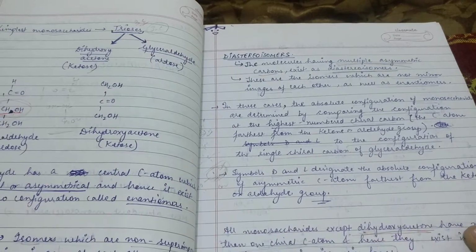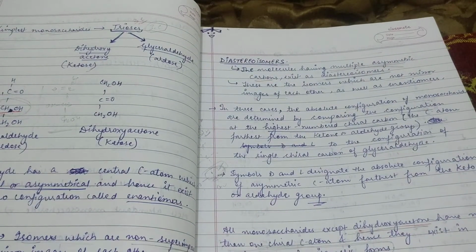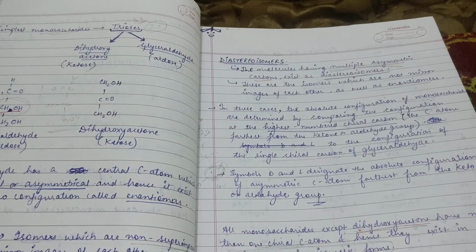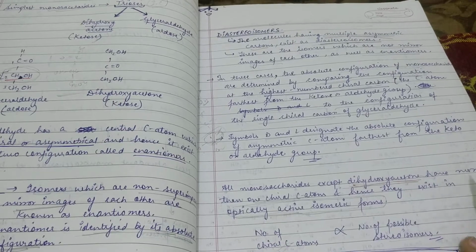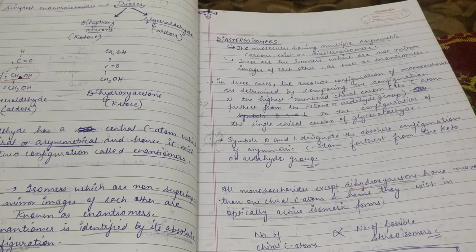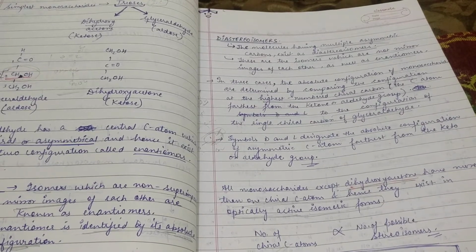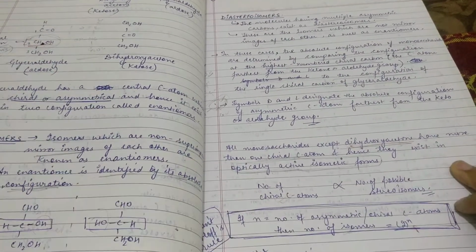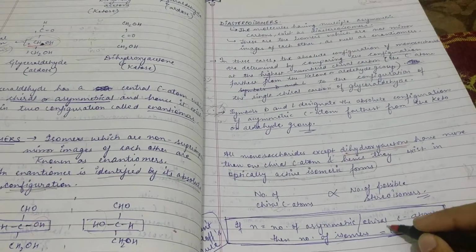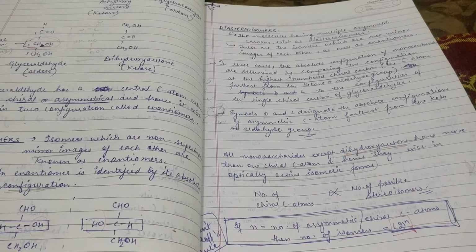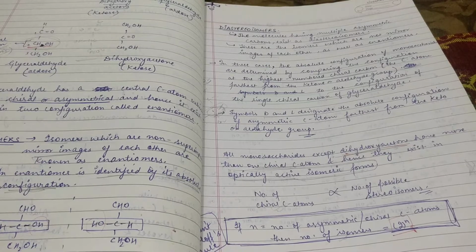So symbols D and L designate the absolute configuration of the asymmetric carbon atom which is farthest from the keto or aldehyde group. All monosaccharides except dihydroxyacetone have more than one chiral carbon, and hence they exist in optically active isomeric forms. The number of chiral carbon atoms present is directly proportional to the number of possible stereoisomers for a compound, and that is provided by the formula 2 raised to the power n, where n is the number of asymmetric carbon atoms or the number of chiral centers present in a particular compound.